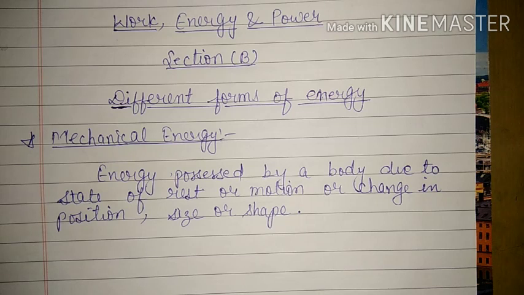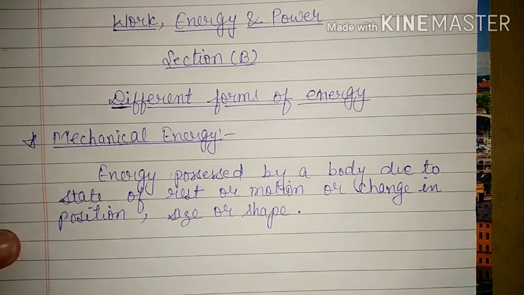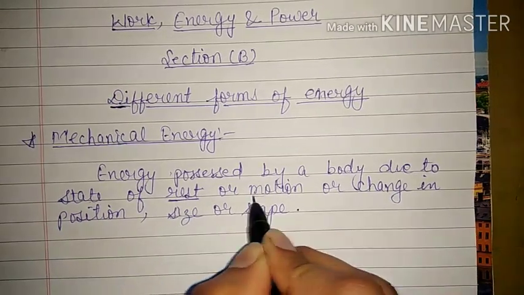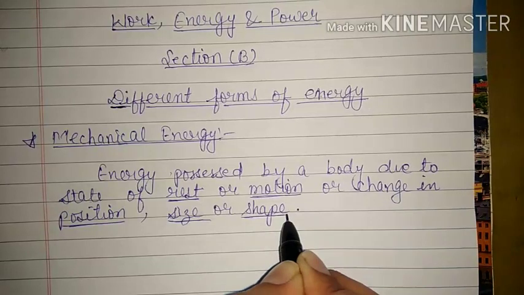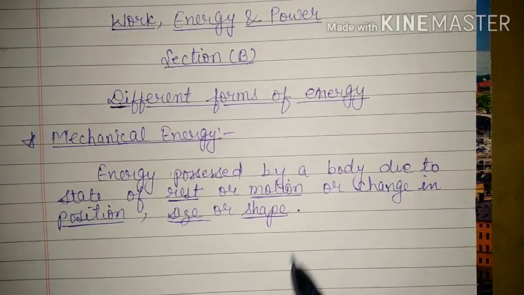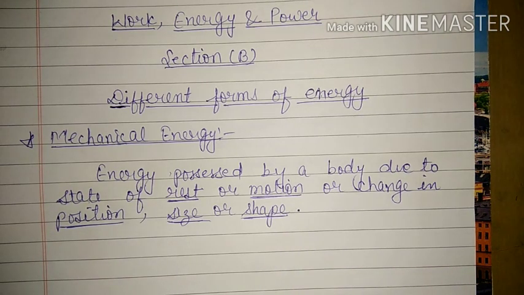That means if the position of the body or the state of the body changes, then that body will have mechanical energy. From the definition, we get some important terms here: rest, motion, position, size and shape. These are the 5 important terms which we will need in potential energy and kinetic energy. So mechanical energy of a body is due to its state, or position, shape and size of the body.